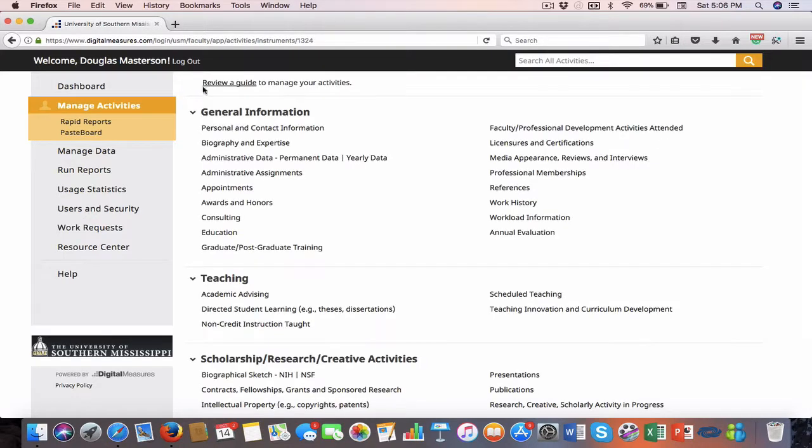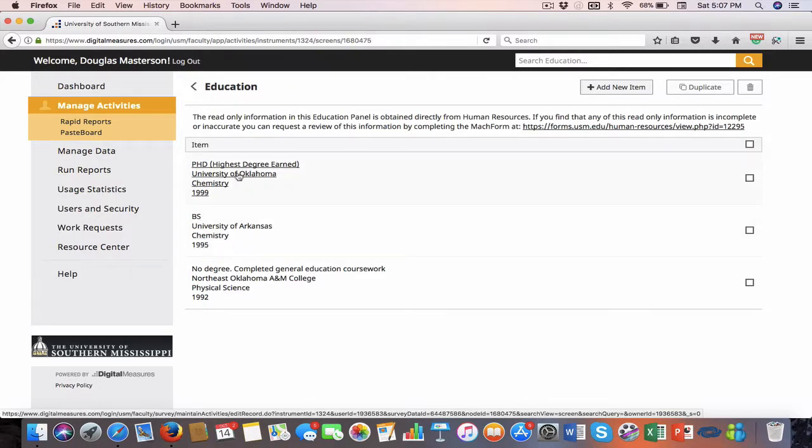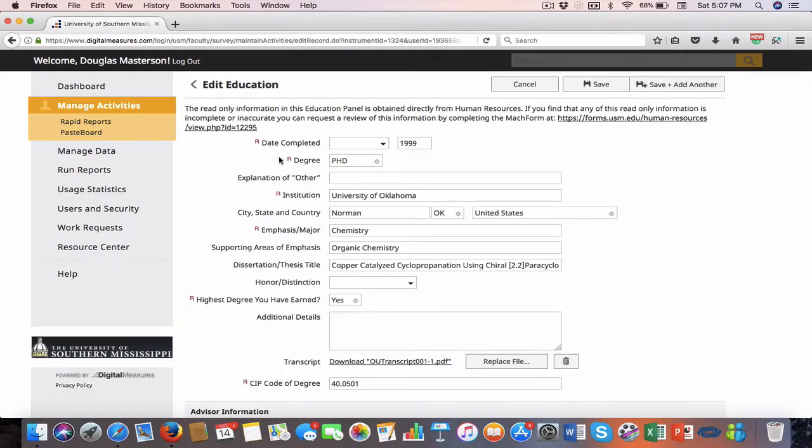Another one that I want to show you, the area of education. What you'll see, this is all pulled from SOAR, so I'm just going to pull my PhD. And so what you'll see is that there are some fields that are labeled as R. This means read only, and by that it means that faculty can't edit these because these are being pulled from what's in SOAR HR, but I do have editing ability. So if a faculty member notified us that some of this information was wrong, I'm going to be able to go in and fix it at the same time we fix it in SOAR.